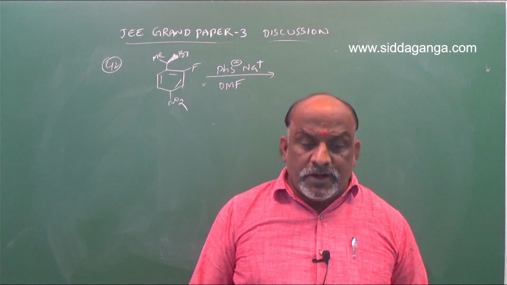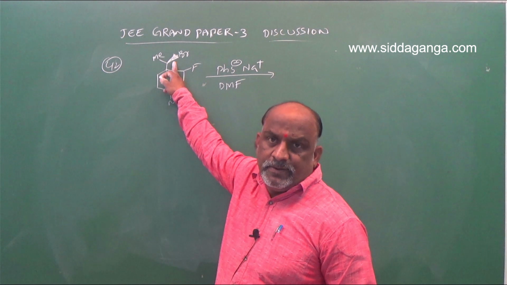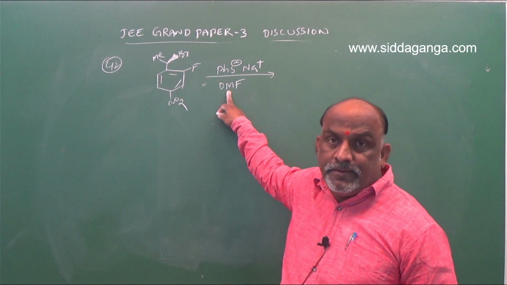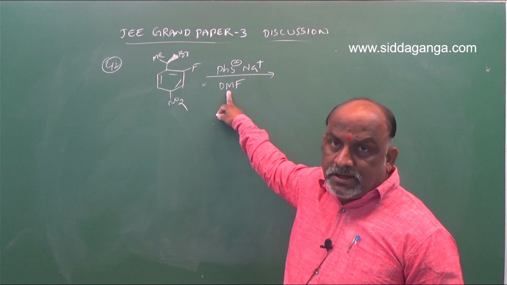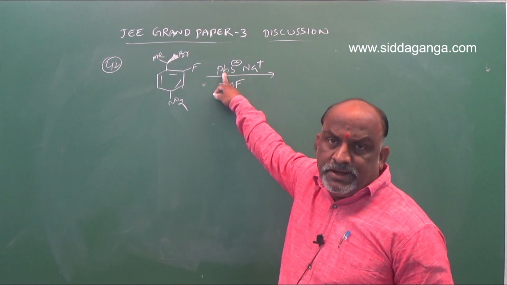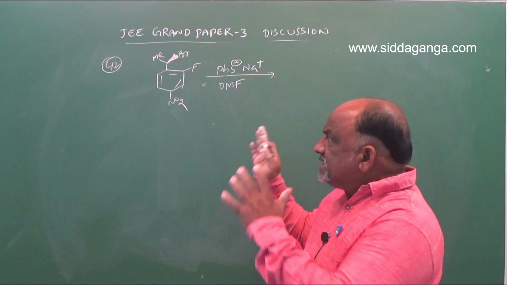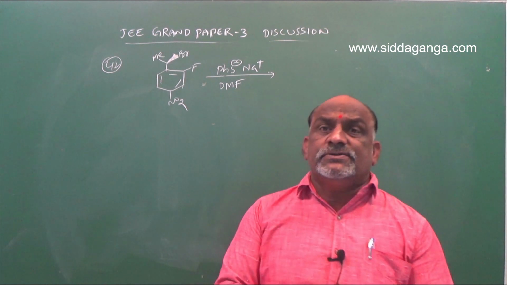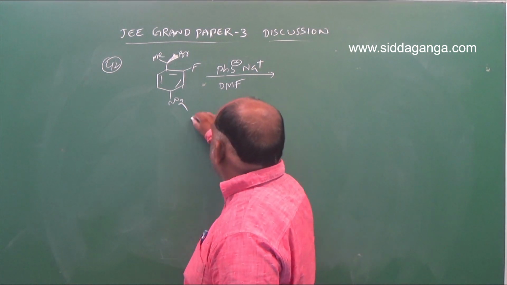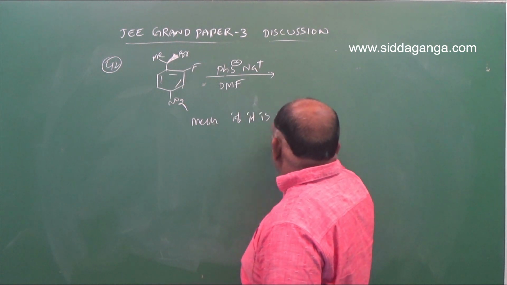The major product of the following reaction is: here bromine is on the front side of the plane, and the solvent is dimethylformamide, a polar aprotic solvent, and it is a phenyl group. Ph is nothing but C6H5, S- Na+. Reaction mechanism: suppose the mechanism followed is SN1.